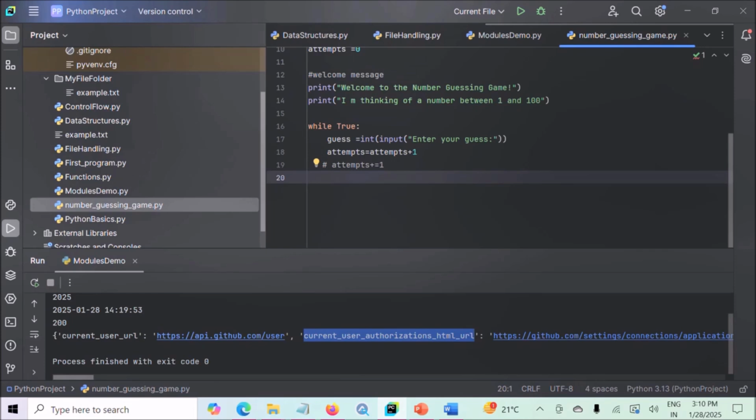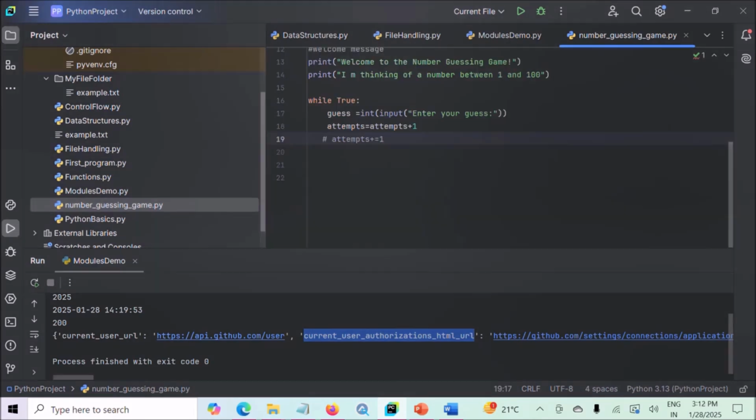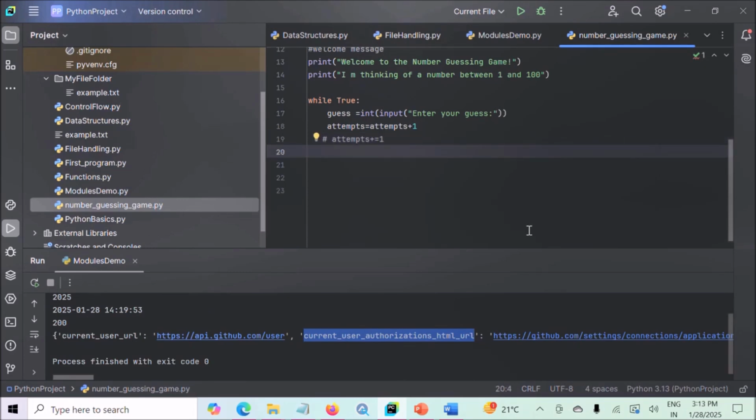Now next, here we have to check the guess. Whatever user has guessed is too low or too high or it is correct. Now how to check the guess? Here we will check the guess using conditional statement, that is if-else statements. If, elif and else statement. Now how to use it? Let's see. Now here we have to check this guess inside this while loop only. So we will use this conditional statement if, elif and else statement inside the while loop only. Now let's write the code for conditional statement to check the guess. Checking the guess.